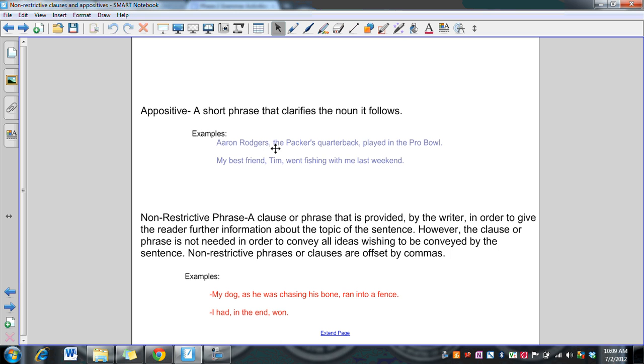Aaron Rodgers, the Packers quarterback, played in the Super Bowl. Now, this phrase right here, the Packers quarterback, that is our appositive. You'll notice it has to be offset by commas. Anytime you inject either an appositive or a non-restrictive phrase, you have to offset it by commas or by end punctuation if the appositive comes at the end of the sentence. And what it does is it basically rephrases Aaron Rodgers. Who is Aaron Rodgers? He's the Packers quarterback.